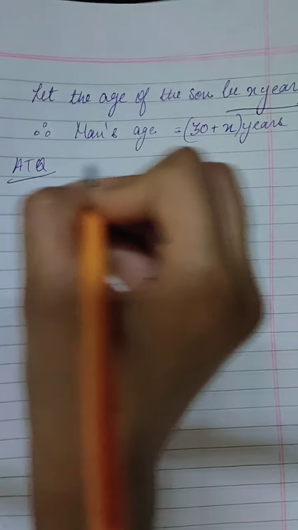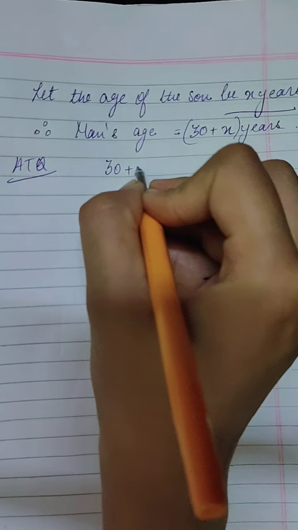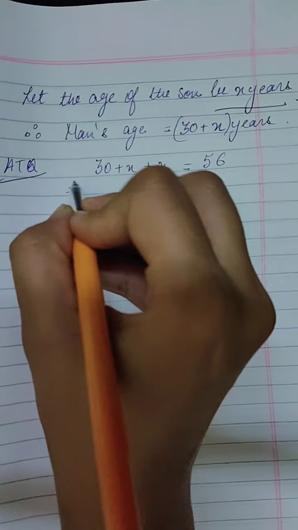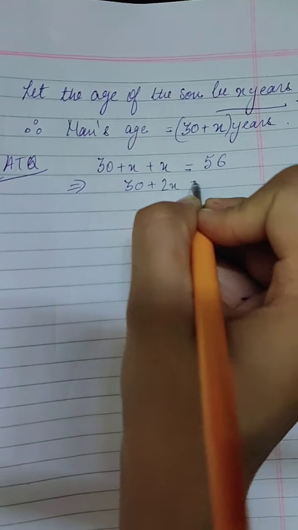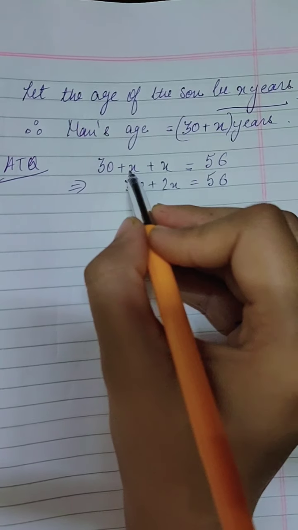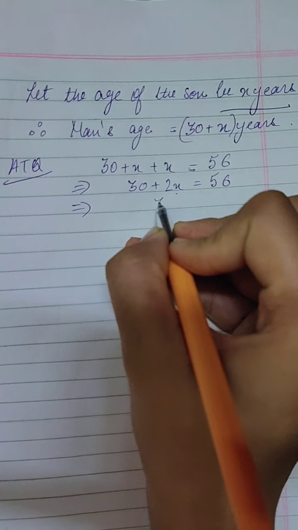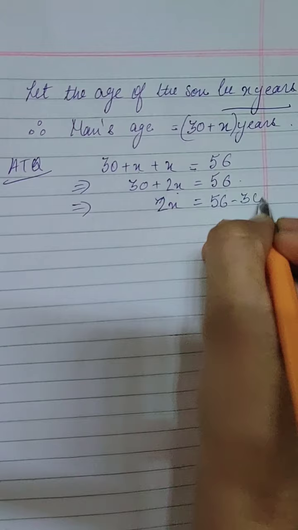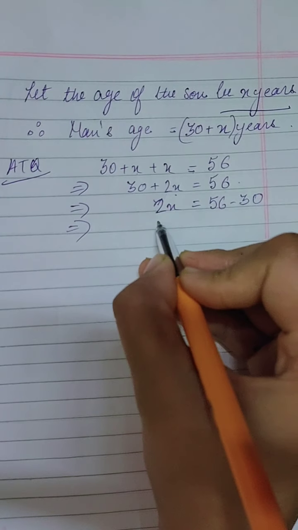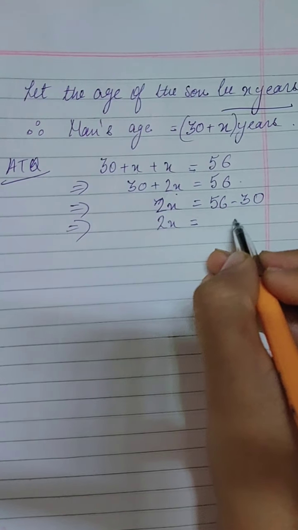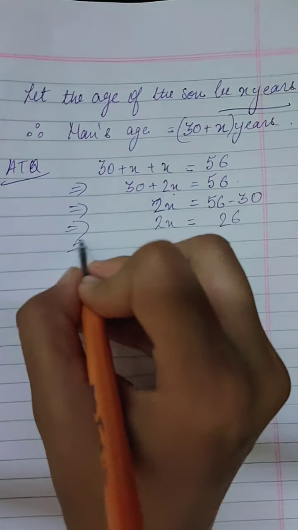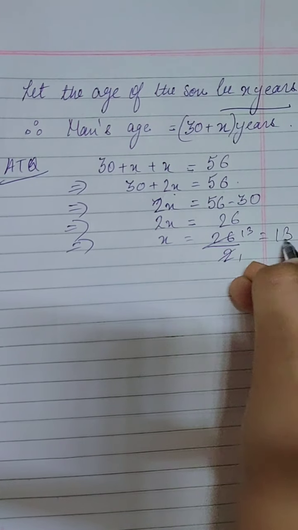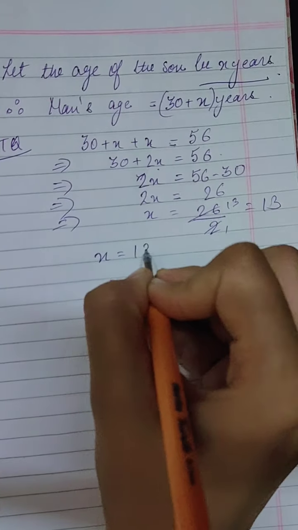Now according to the question, the sum is given: x plus 30 plus x is equal to 56. Now solve it. 30 plus 2x is equal to 56, x plus x, 1x plus 1x, 2x. Now here 2x is equal to 56 minus 30, because the constant is shifted here, okay? Then only we can solve it. 2x is equal to 26. Now x is equal to 26 upon 2, which is 13.